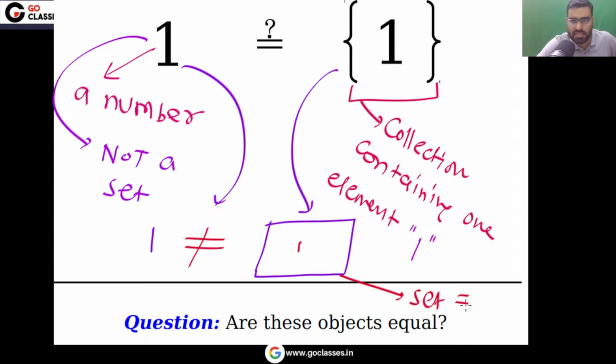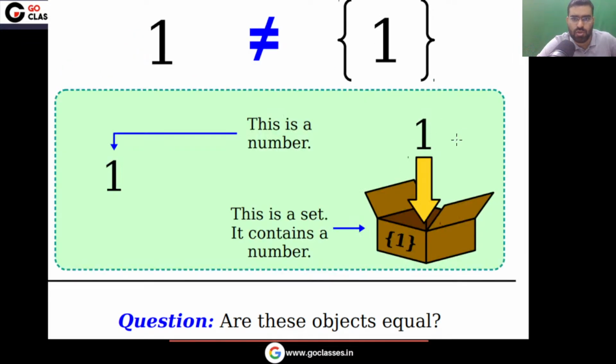You can think of this set as a box. In this box you have 1. So these two things are not the same. Remember, they are not the same, as I told you. This is just a simple number, and this is a set which contains this number.